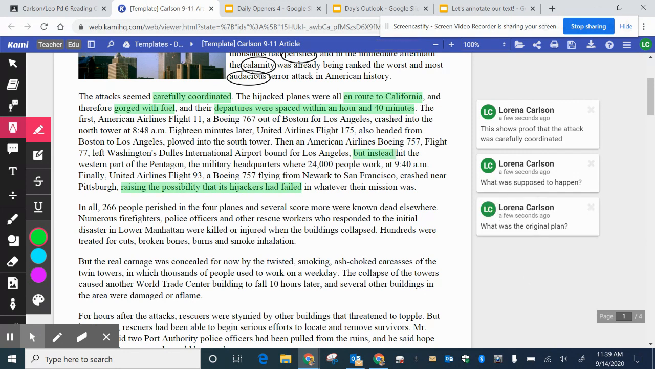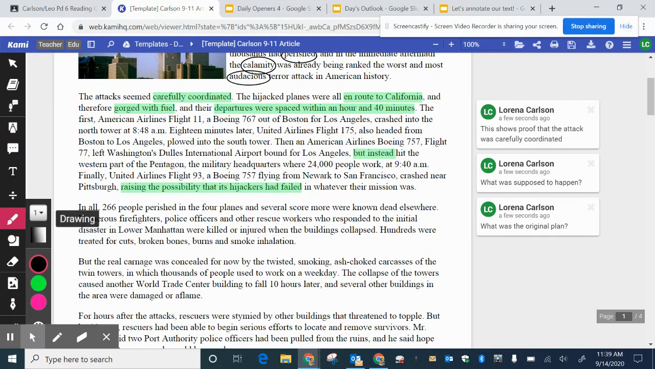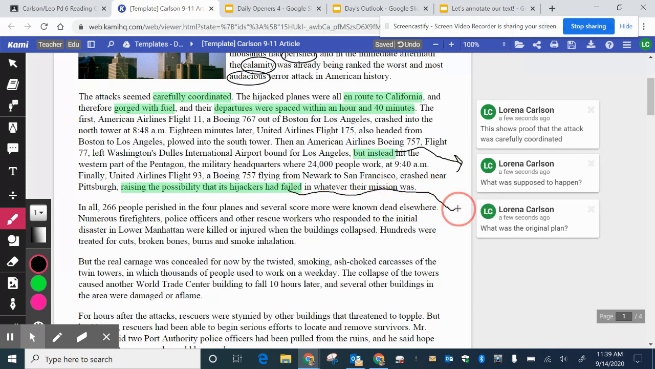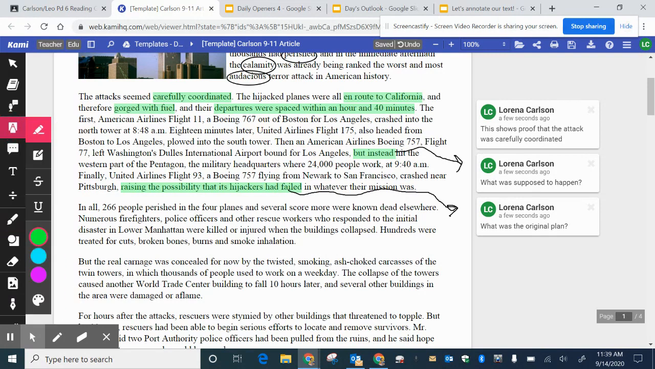But if you want to get a visual quickly, I'm going to go over to my drawing pen and I'm just going to put a little arrow here. So I know this but instead went to this question. And then this particular one went to that comment. And it's just helping me to quickly glance at it and get an idea. So let me go back to my markup tool, and I'm going to continue reading.